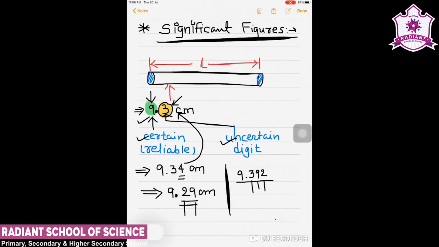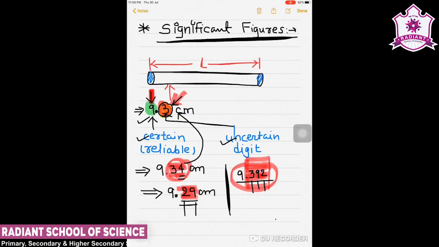So here in calculation we can say that the number which is known to us, here in this case it is 9, we know it very well, so it is the particular number that is certain number or reliable number, while these 3, these 34, this 392, all these are actually called uncertain number.